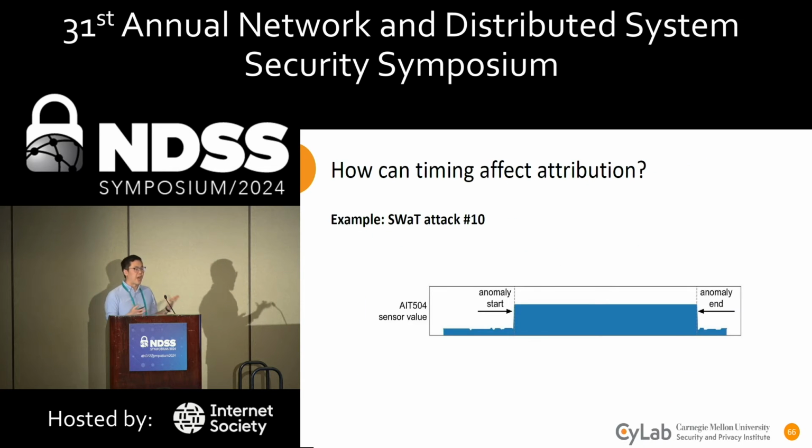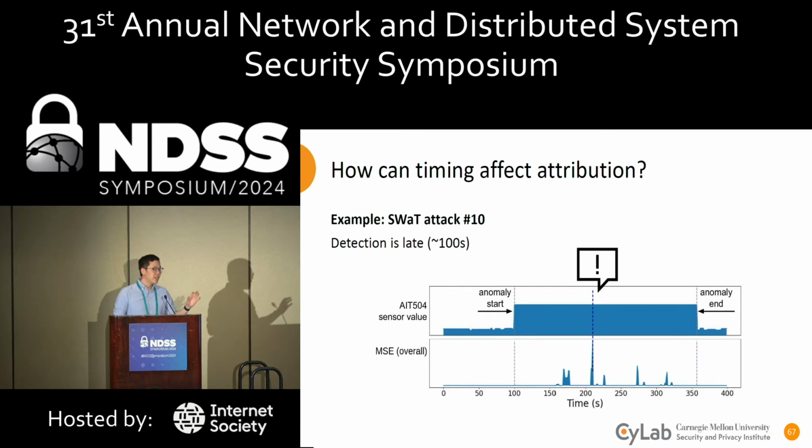To illustrate how or why timing can actually affect attribution, I'll use an example attack from the SWOT dataset. So in these plots, the x-axis is time, and this attack is quite simple. Just one sensor is manipulated to a high unsafe value from this first dotted line marked anomaly start to the second dotted line marked anomaly end. And when this data is fed to a deep learning-based anomaly detection model, it's detected somewhat late, about 100 seconds after the anomaly begins, and that's marked by this exclamation mark dotted line here.